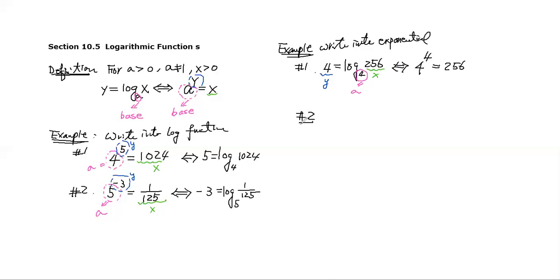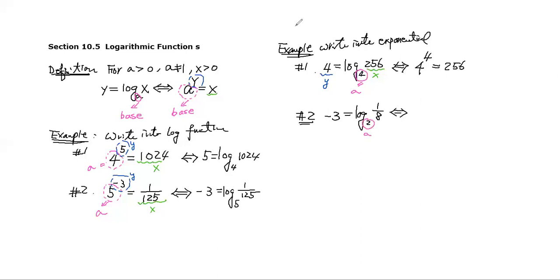Now let's take a look at the other ones. Problem number 2: if I have negative 3 is equal to log base 2 of 1/8, let's see how we rewrite it. Let's still identify each number. This is my a.